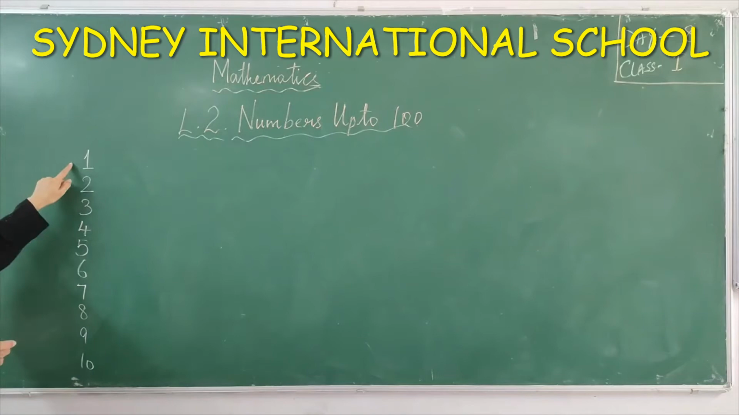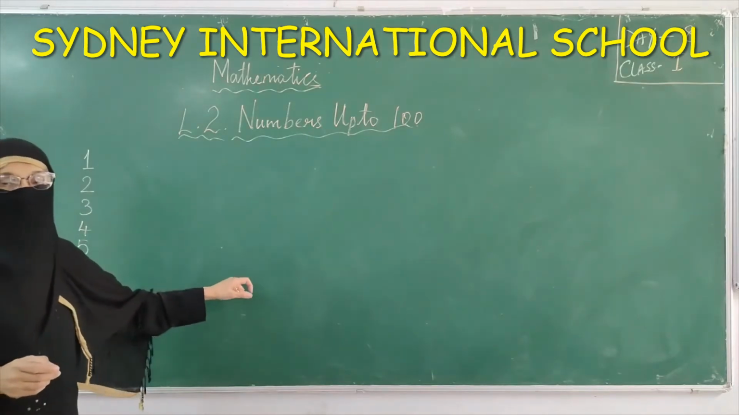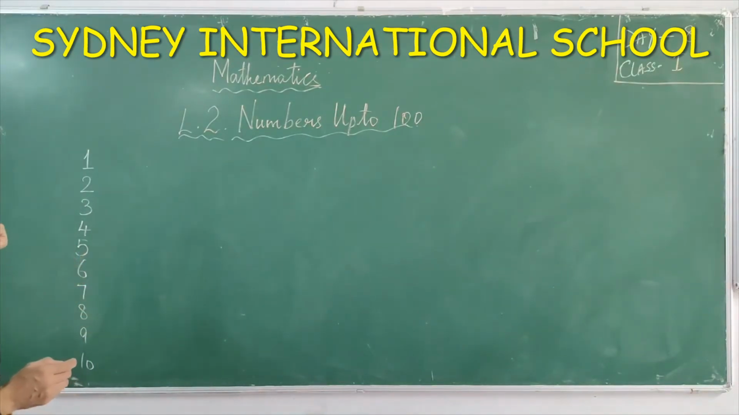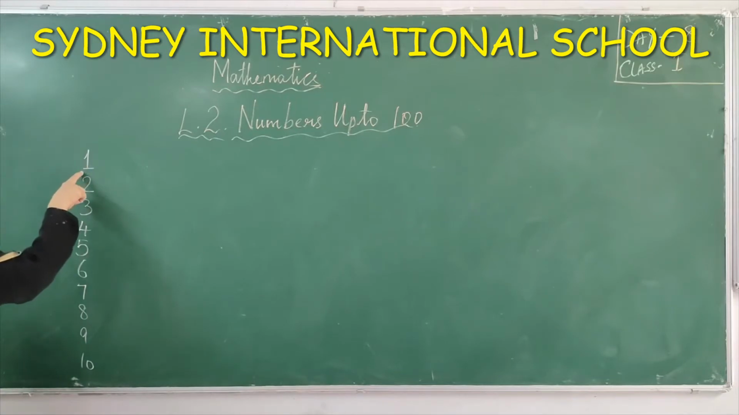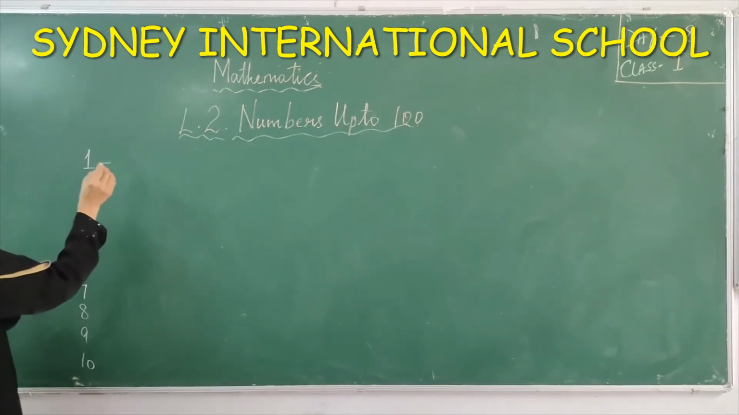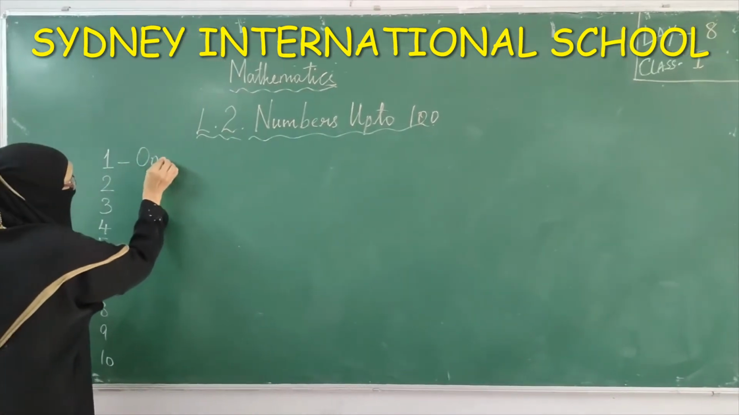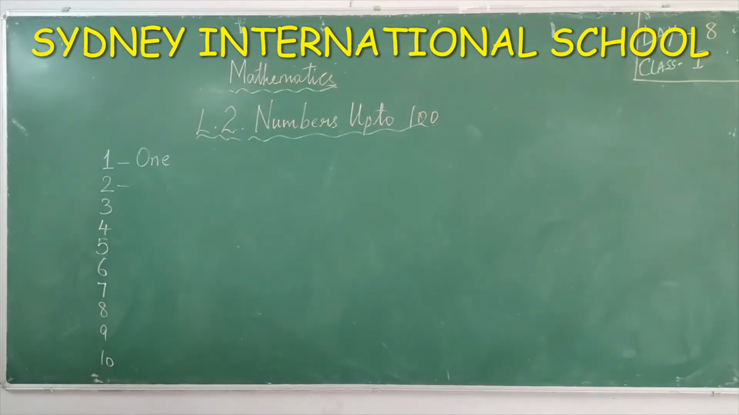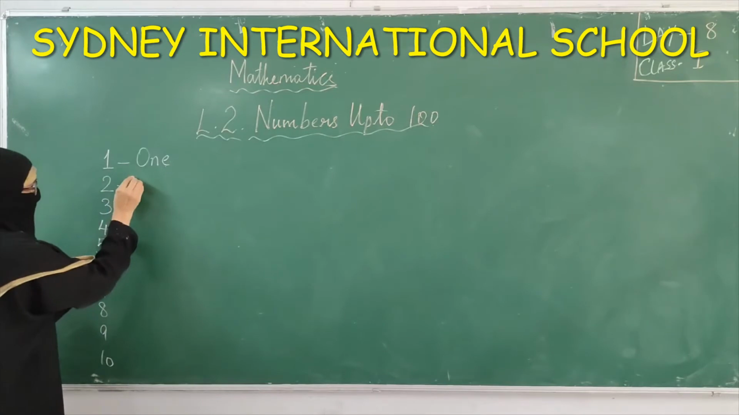So, it is 1. You have also learned the number names. So try to practice numbers 1 to 100 with the help of your parents. Now, coming to number names. This is 1. How are we going to write its name? O-N-E. You have already studied this in your pre-primary.